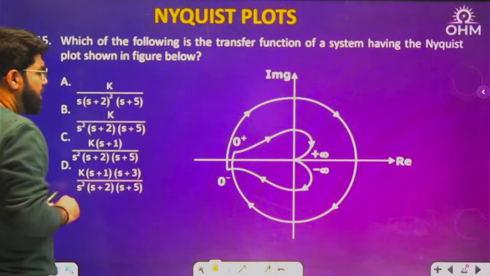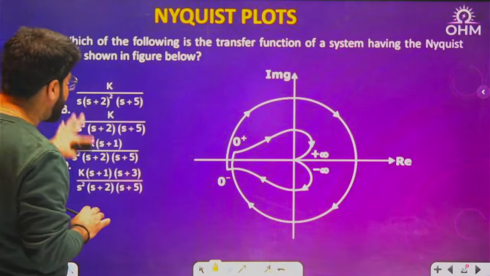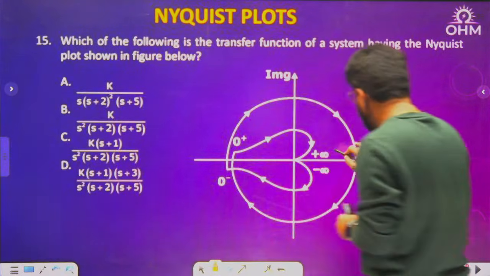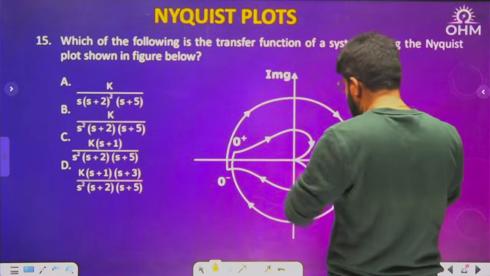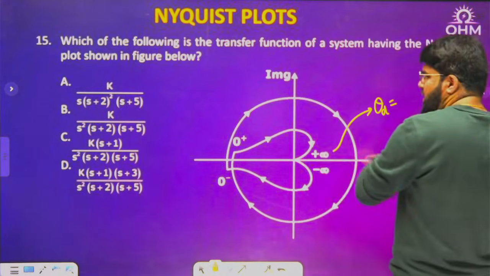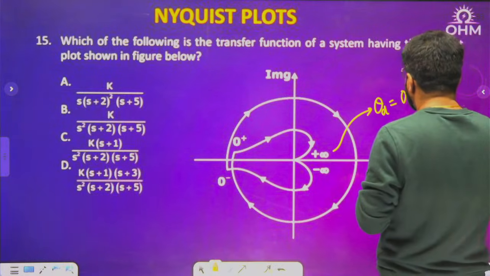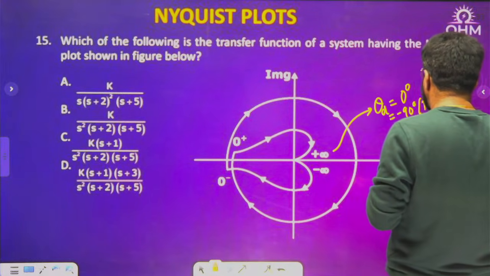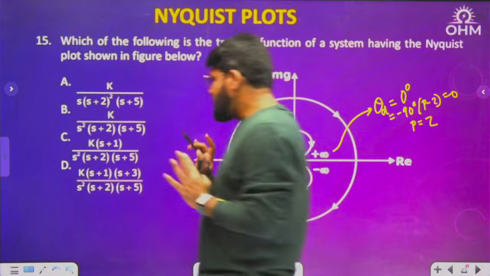Now see here how I can quickly guess. Let me look into the diving angle. Let me look at infinity plus. Infinity plus means diving into the origin, and diving into the origin is along the positive real axis. That is 0 degree. That is minus 90 degree into P minus Z is 0. So that means P must be Z. The number of poles and zeros are equal.